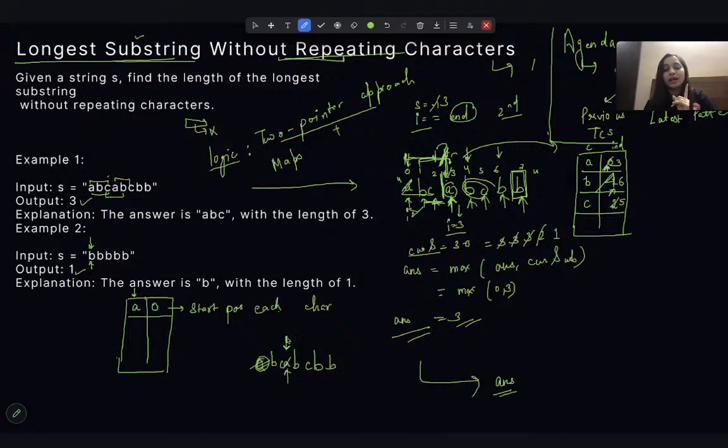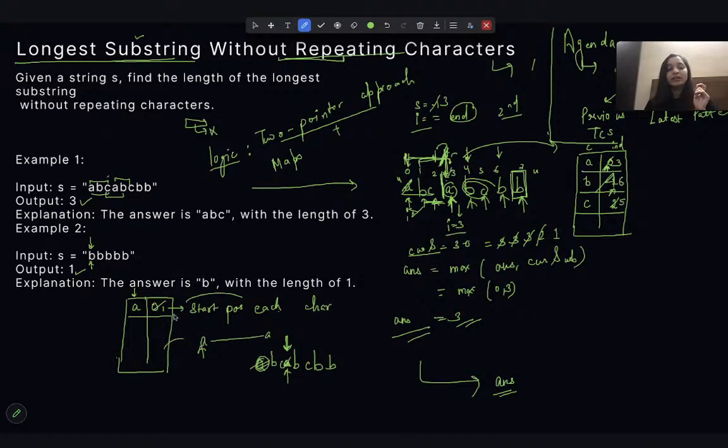I will say that now this A is the A which counts as a repeating A, or the start position of the new A. Whenever I get that, I am repeating that. Now the start, if A occurs again at any time, the start of A will be this one, not the previous one.